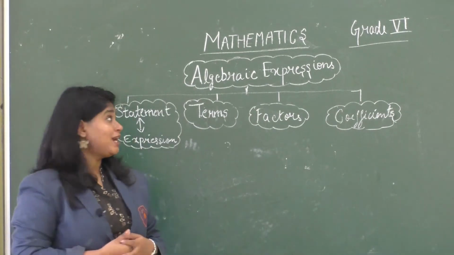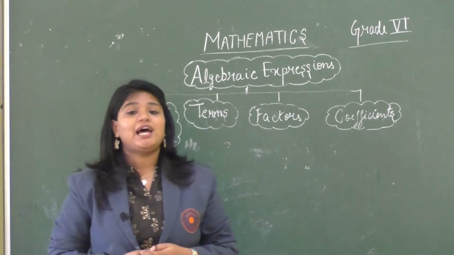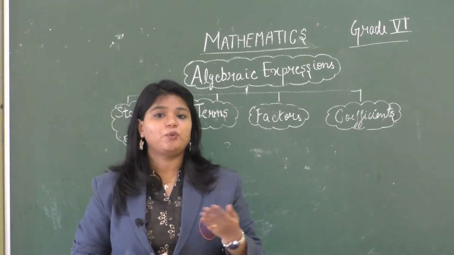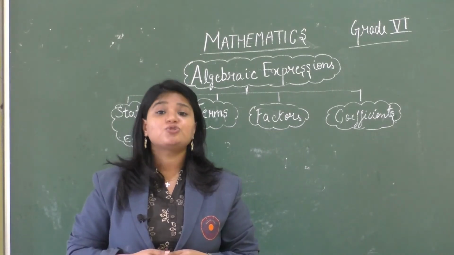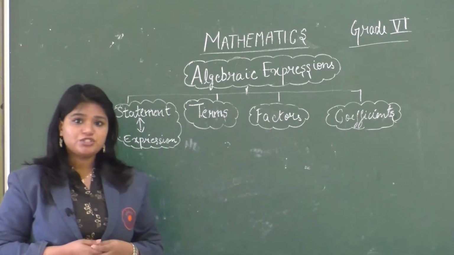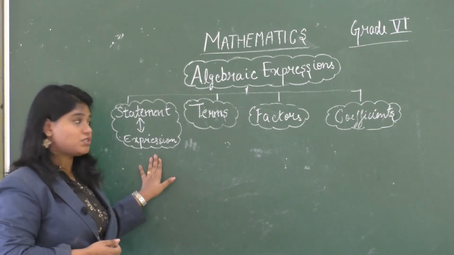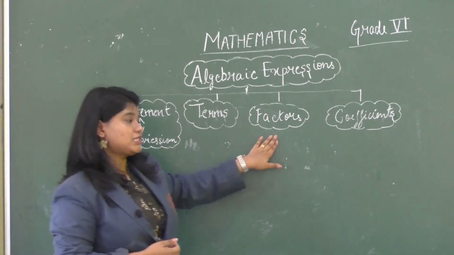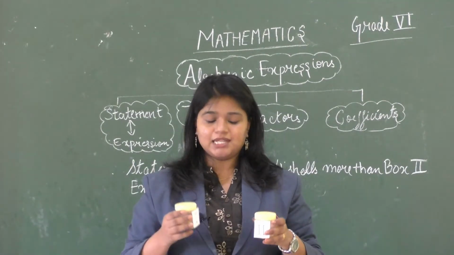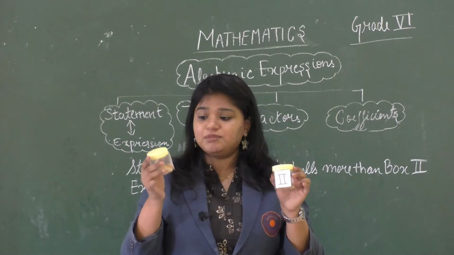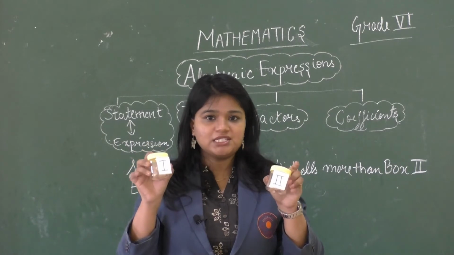Now we will talk about algebraic expressions. Now what are algebraic expressions? Algebraic expressions are formed by a variable, a constant, or by the combination of two. So under algebraic expressions, we will talk about conversion of statement to an expression and vice versa, terms, factors and coefficients. So class, as you can see that I have two boxes in my hand, named as box 1 and box 2, and there are few shells in the box, right?